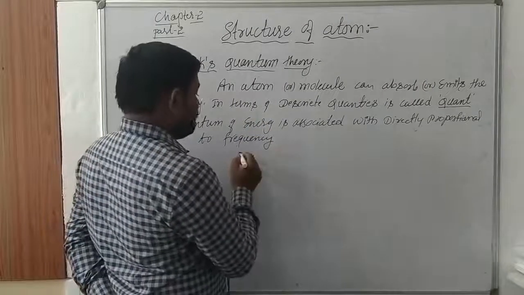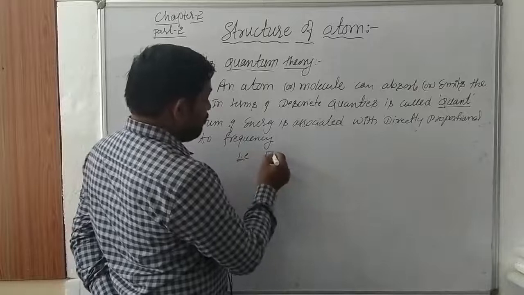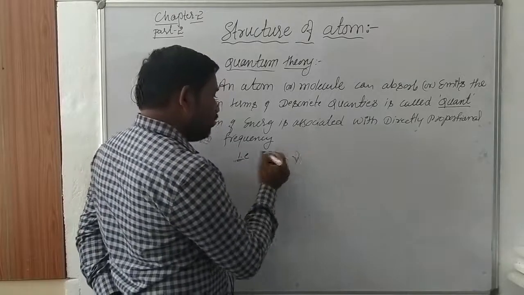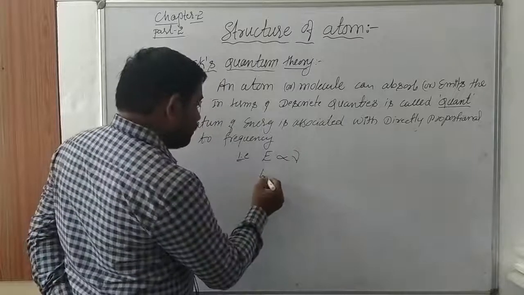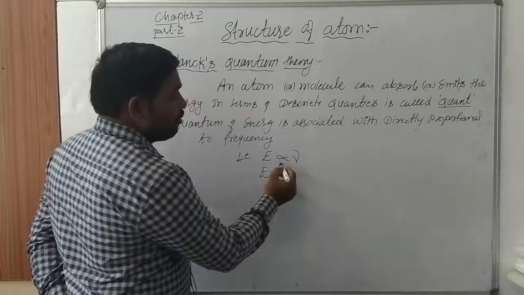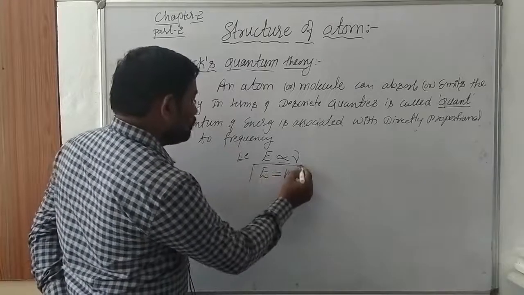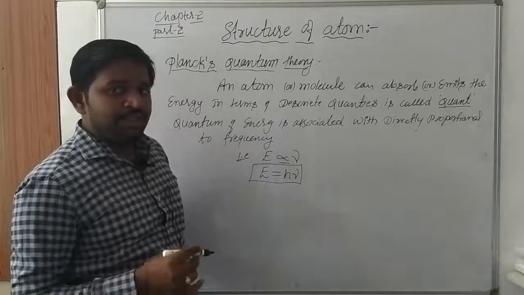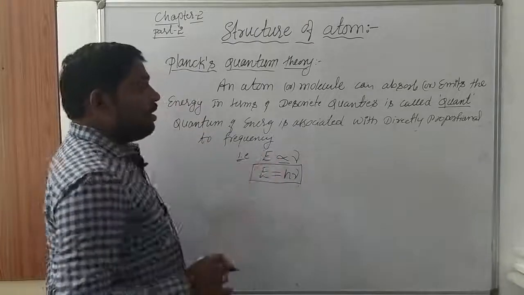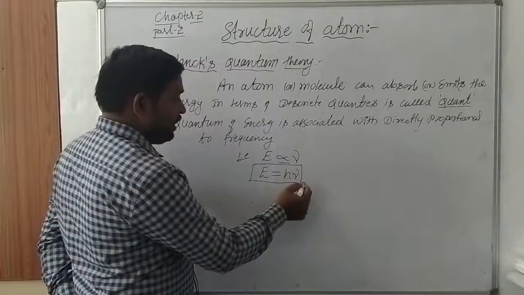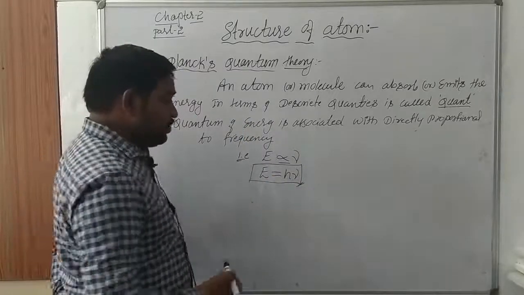Now we can write that the quantum of energy E is directly proportional to nu. So E is equal to h nu, where h is the proportionality constant. The energy of each atom or molecule, emitted or absorbed, can be calculated with the help of this relation: E is equal to h nu.